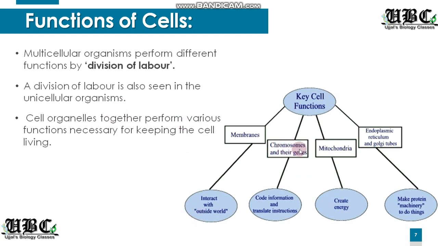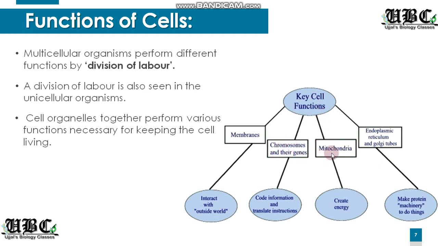Next, the nucleus, which is composed of chromosomes, and in the chromosomes there are genes, the genetic material, the DNA. So it codes the information and also helps in translating instructions. This is a new topic, you will understand it better later: when a cell reproduces, it will be passing on all the characters to the newly formed cell. So it is done by the chromosomes and their genes, which are inside the nucleus.